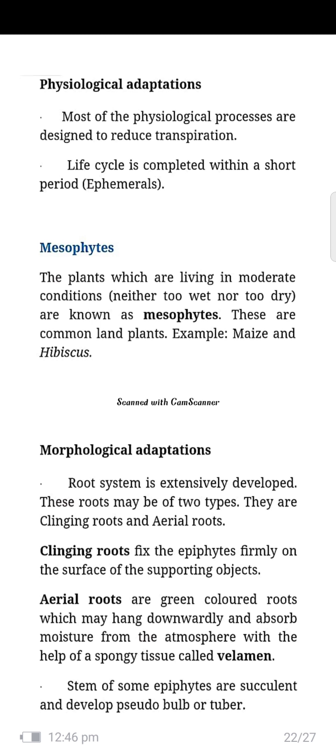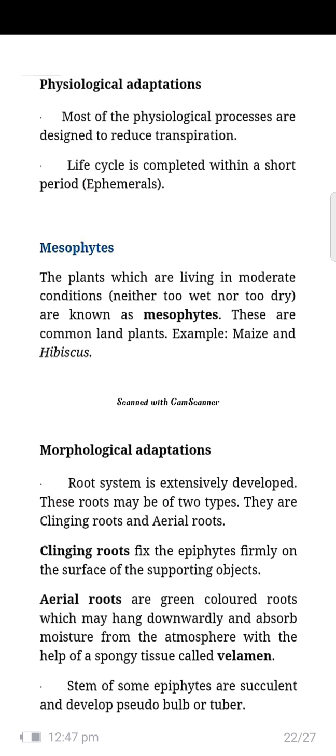Physical adaptation. Mesophytes are the plants which live in moderate conditions, neither too wet nor too dry. It means they can balance water, muddy area and air. They are called common land plants. Examples are maize and hibiscus. These grow in surrounding nearby places. They will grow more. Hydrophytes water, mesophytes muddy. Morphological adaptations.